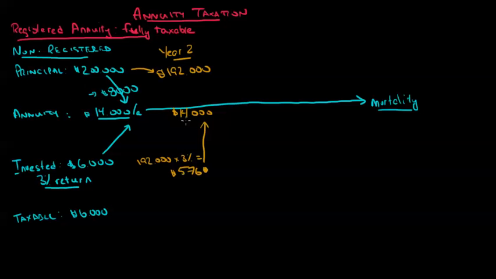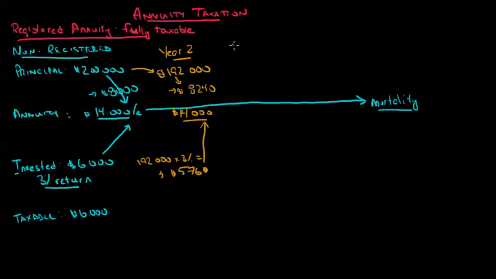If we're going to get to $14,000, then we have to pull more than $8,000 out of the annuity. We have to pull $8,240 out. $8,240 here and $5,760 here gives me my required $14,000. Now, the insurance company manages that whole process. I have nothing to worry about here. They really take care of everything.